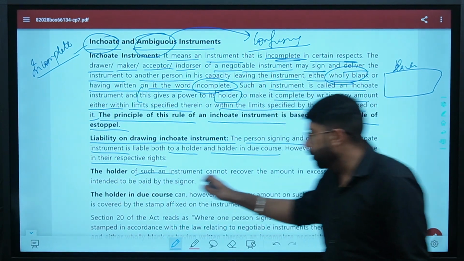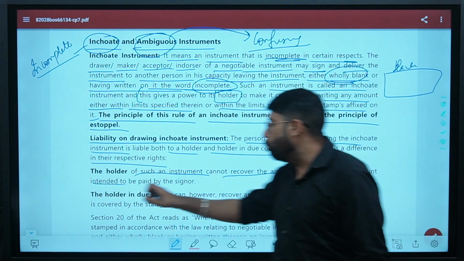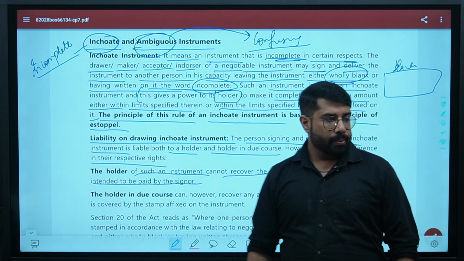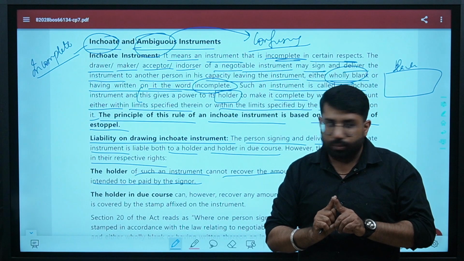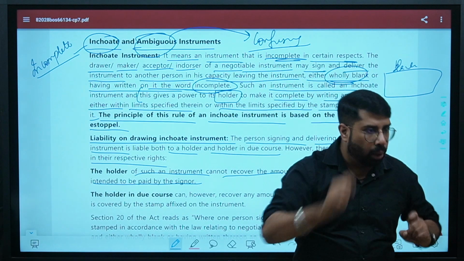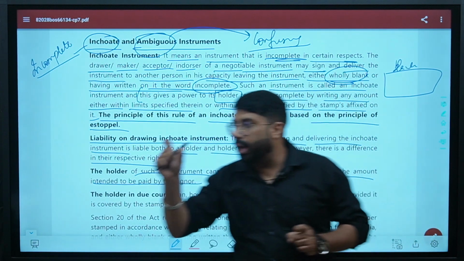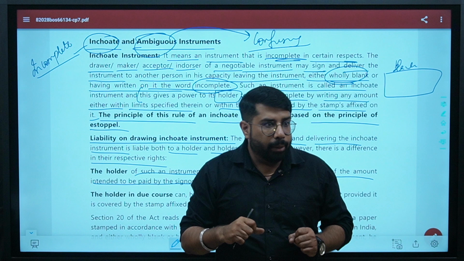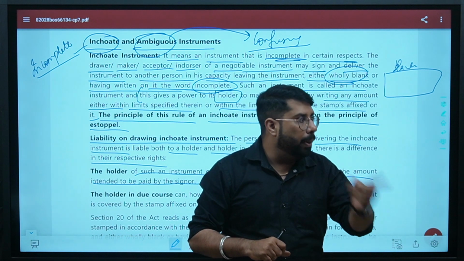The holder of such an instrument cannot recover an amount in excess of the amount intended to be paid by the signer. I told you the amount should be within the limit specified. It means if you are filling in the amount, let's say the limit is 10 lakhs and you are filling in an amount of 20 lakhs, you will not be in a position to recover 20 lakhs from me.